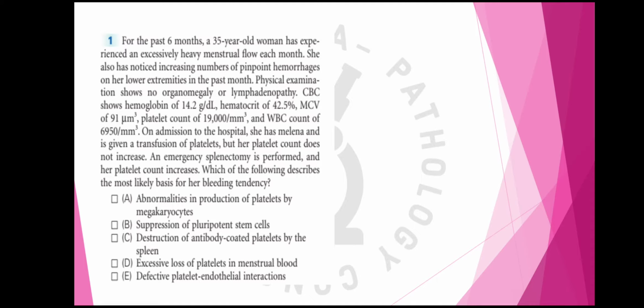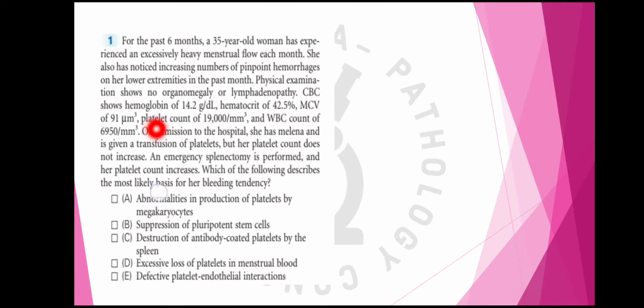So first is, for the past 6 months a 35-year-old woman has experienced heavy menstrual flow each month. She noticed an increasing number of pinpoint hemorrhages, that means petechiae, on her lower extremities in the past month. Physical examination shows no organomegaly or lymphadenopathy.